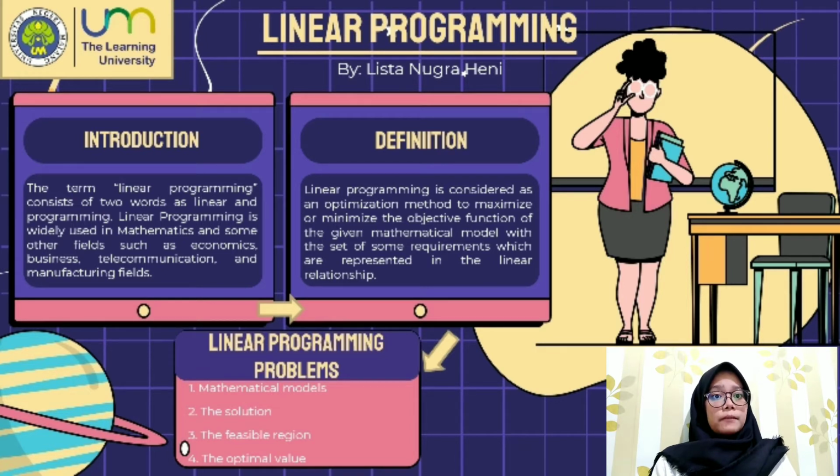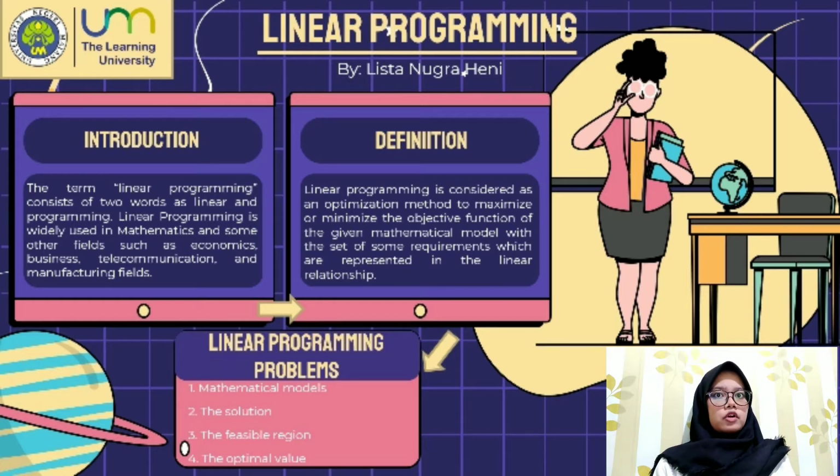I will explain about linear programming. Introduction. In mathematics, linear programming is a method of optimizing operation with some constraints. The main objective of linear programming is to maximize or minimize the numerical value. It consists of linear functions which are subjected to constraints in the form of linear equations or in the form of inequalities. Linear programming is considered an important technique that is used to find the optimum resource utilization.